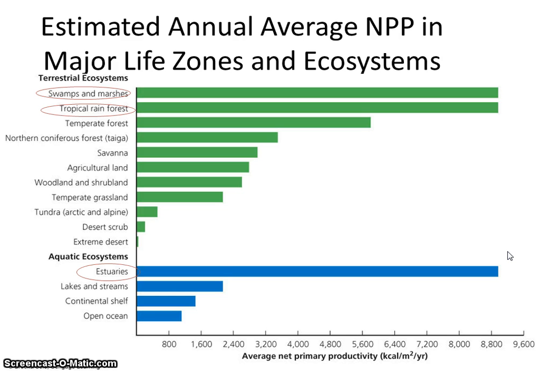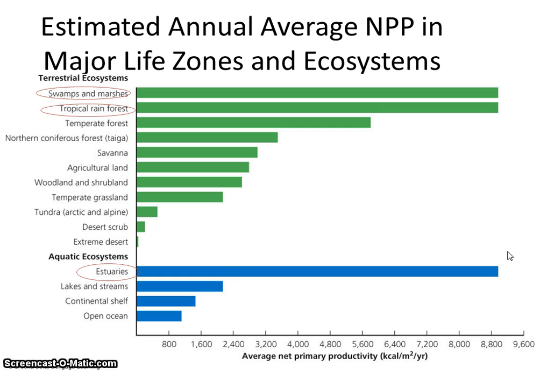And this is a listing out of biomes and other life zones, like aquatic life zones, and how they stack up in comparison to their NPPs. We see that the swamps, marshes, and tropical rainforest are tied for the terrestrial ecosystem top spot, then temperate forest, and down the line. It really is very easy to think about.